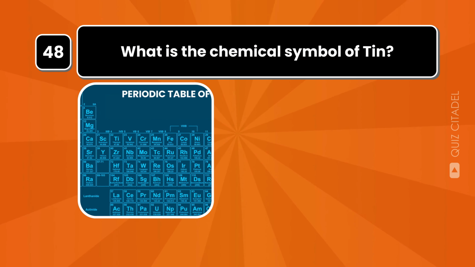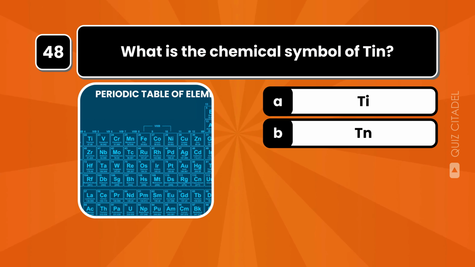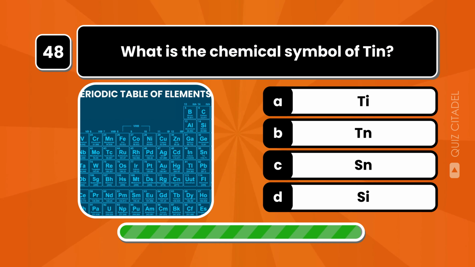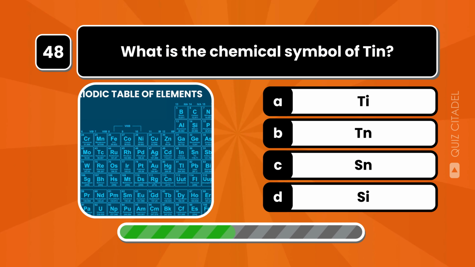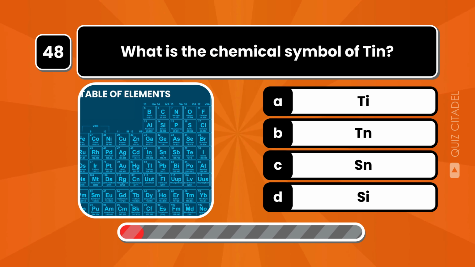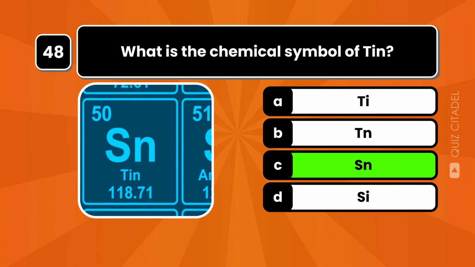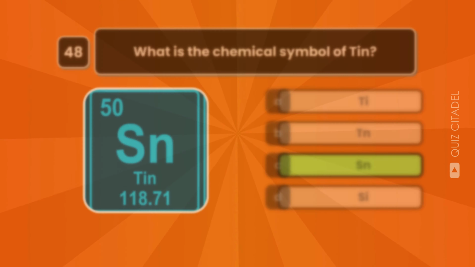What is the chemical symbol of tin? The chemical symbol for tin is Sn, derived from its Latin name stannum, which was used historically in alchemy.